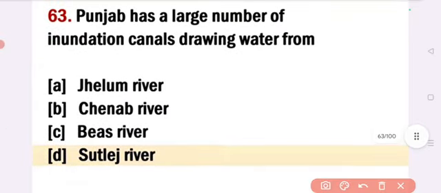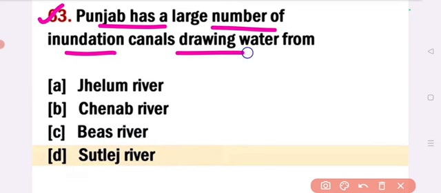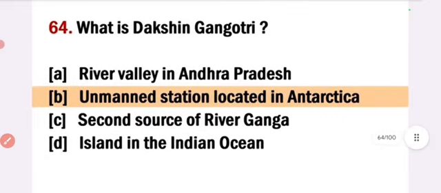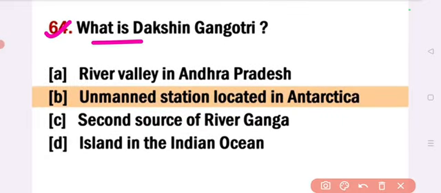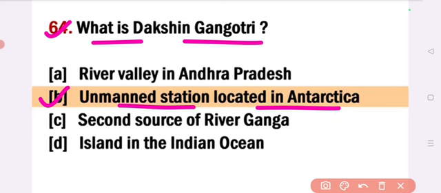Next, Punjab has a large number of inundation canals drawing water from? Answer option D, Sutlej river. Punjab has a large number of inundation canals drawing water from Sutlej river. Next, what is Dakshin Gangotri? Answer option B, unnamed station located in Antarctica. Dakshin Gangotri is an unnamed station located in Antarctica.